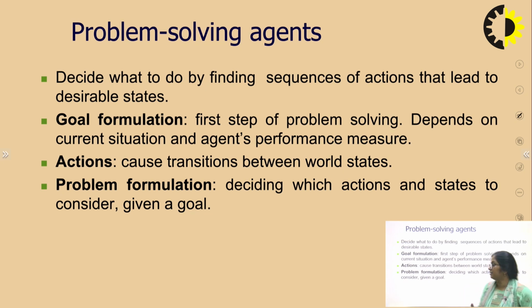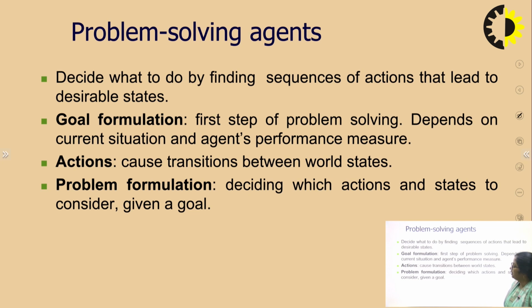That is the next state. So, when an agent takes an action, there is a transition from one state to another. When we say world state, it means the environment state. What is the environment for that agent, what is the current state, and what action has been performed, then it will move to the second state.